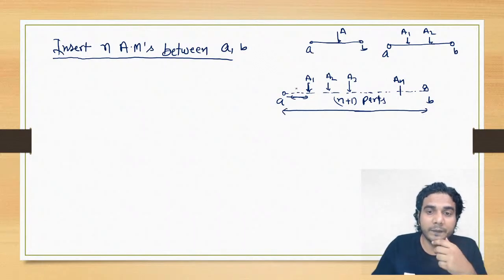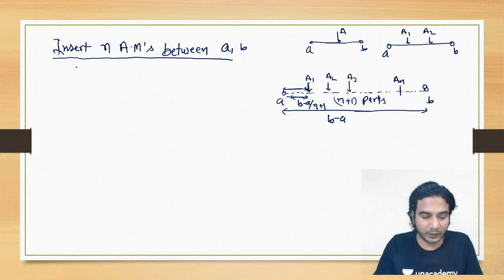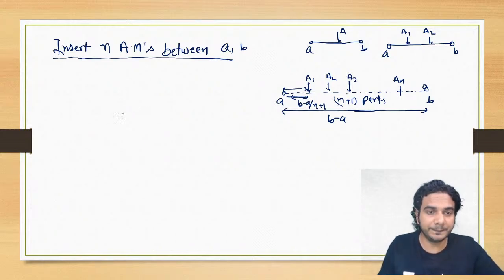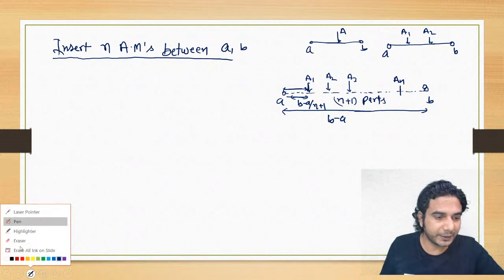And what will be the common difference? The common difference is nothing but the distance between any two consecutive numbers, right? Total distance was B minus A. Now what is this distance? This will be B minus A divided by the total number of parts, that is n plus 1. So we have got the common difference. In this way, you can write the common difference easily, by this logic.